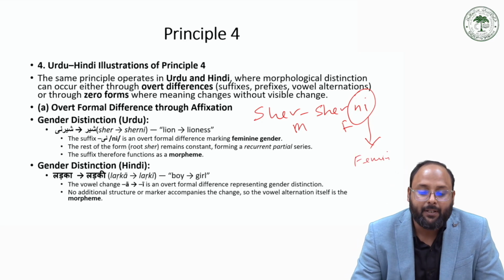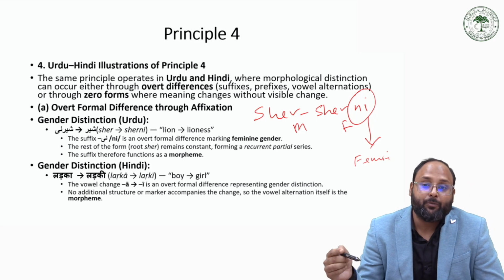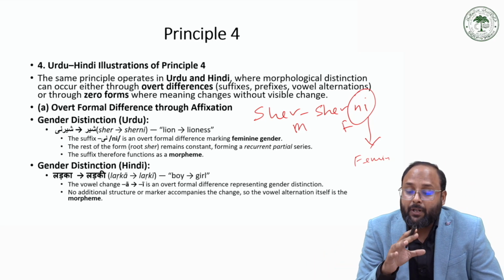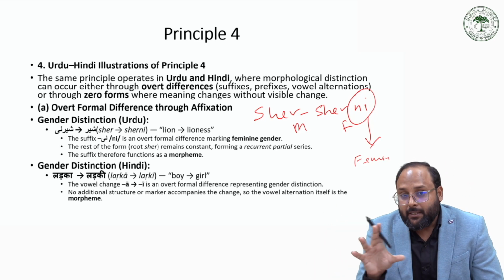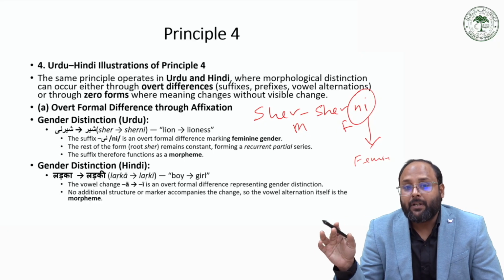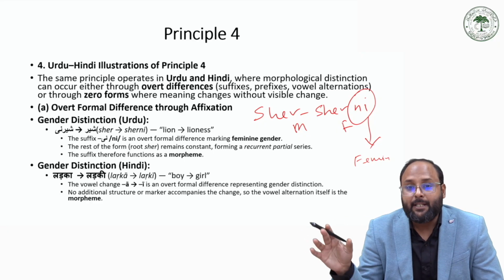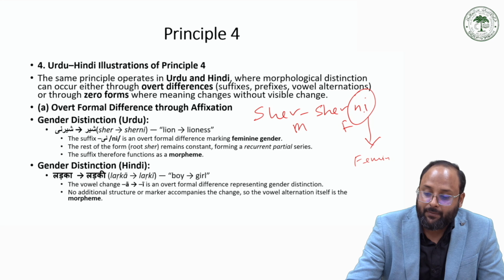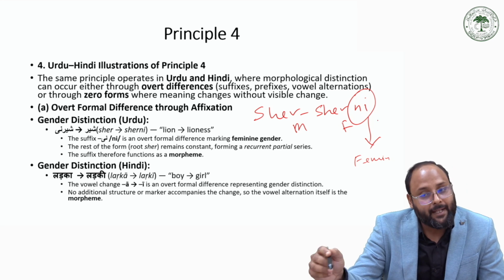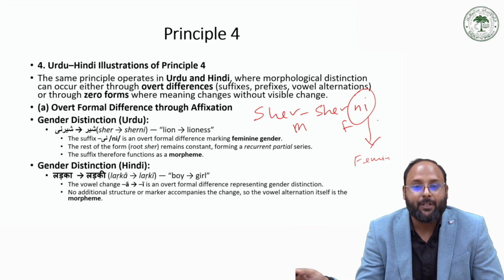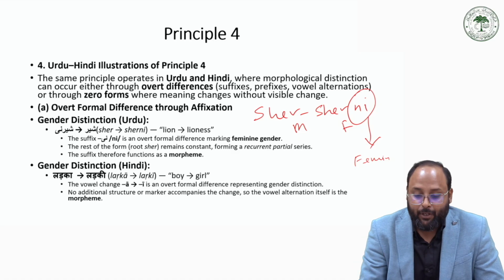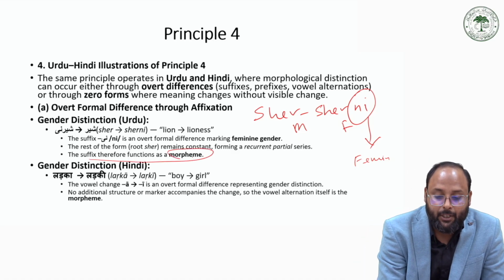So it can be an example of principle 4, because principle 4 says that if there are overt differences in two words, and those overt differences change the meaning. Here we are adding ni, and that ni changes the meaning from masculine to feminine. So we can call it one morpheme. The suffix therefore functions as a morpheme.